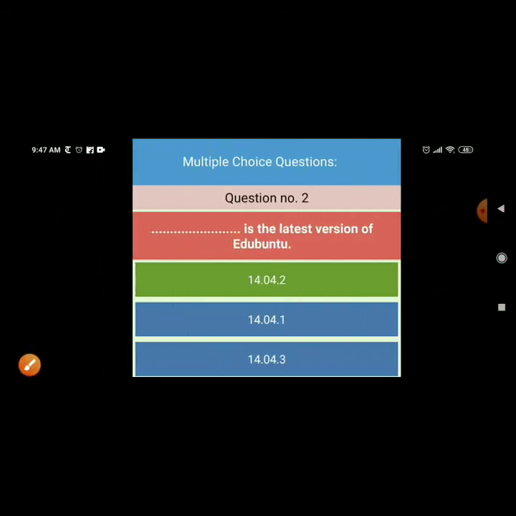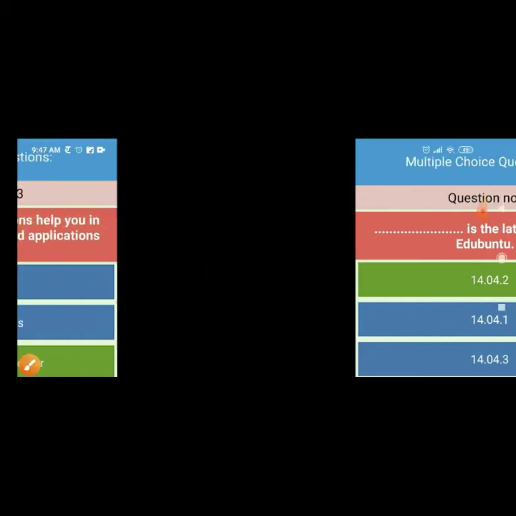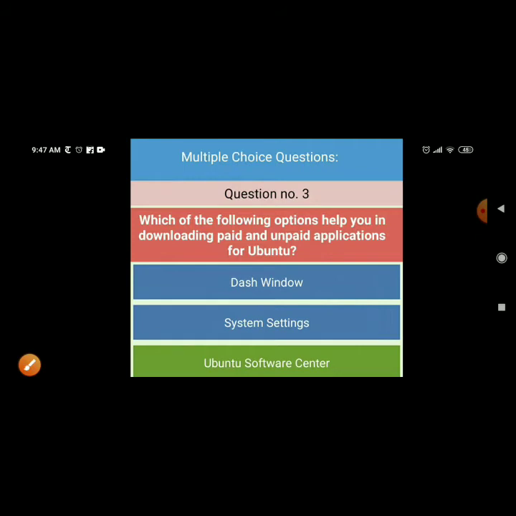Dash is the latest version of Ubuntu. 14.04.02.2 is the latest version of Ubuntu. Which of the following option help you in downloading paid or unpaid application for Ubuntu?